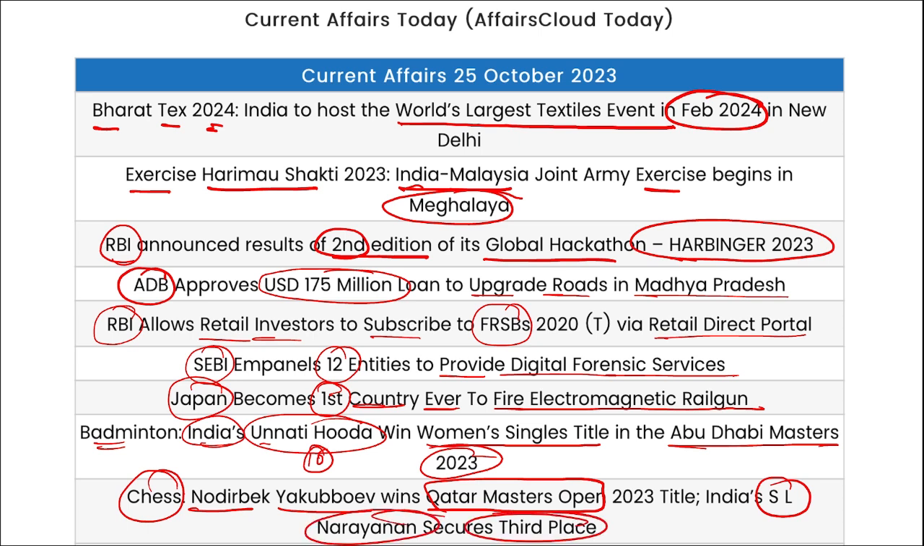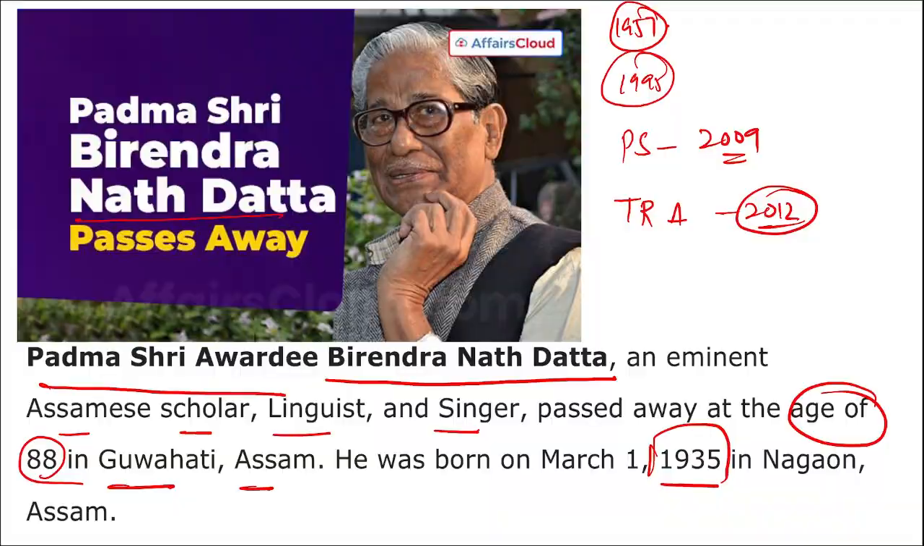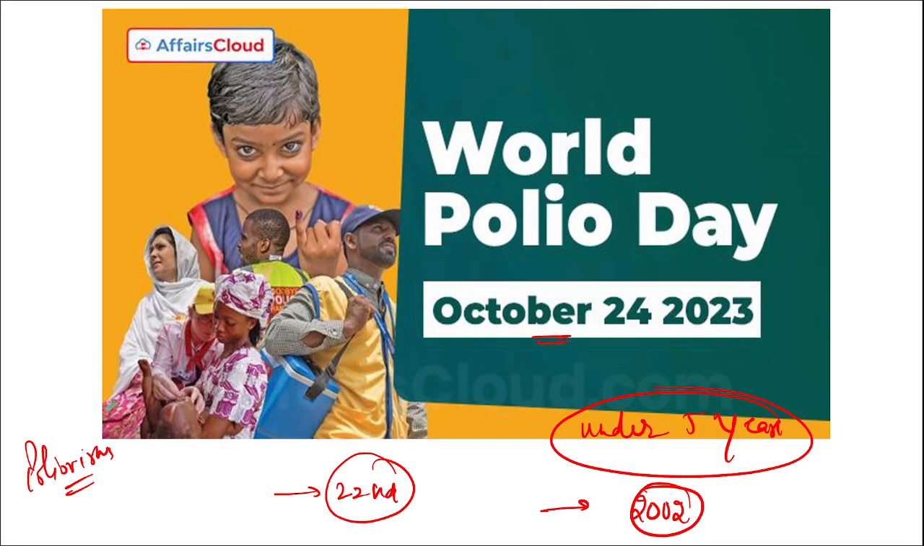So correct, friends. Remember here, SL Narayan does not secure the second position. You can correct here, he secured the third position here, correct? That is the bronze medal, correct? SL Narayan secured the third position here. You should correct it, correct? Moving on, coming back.